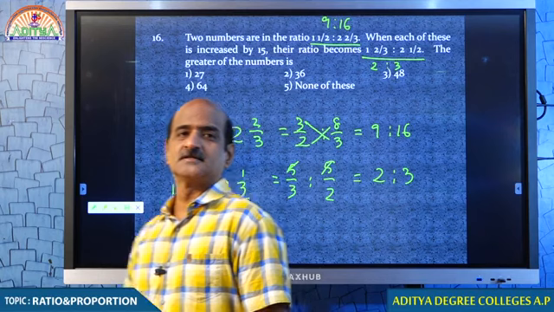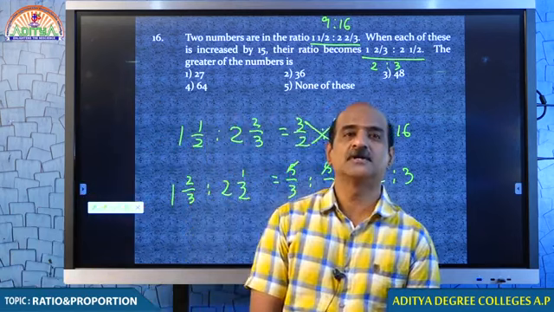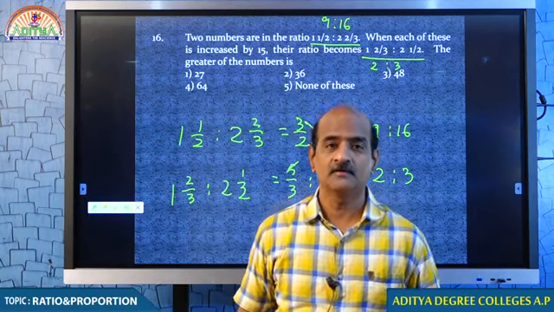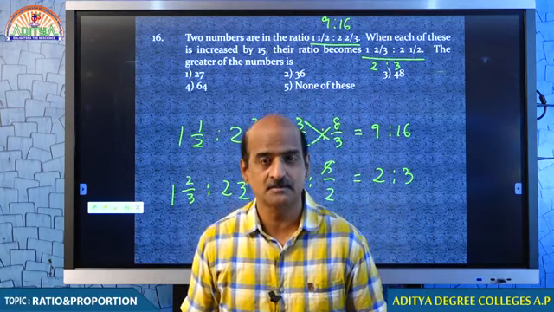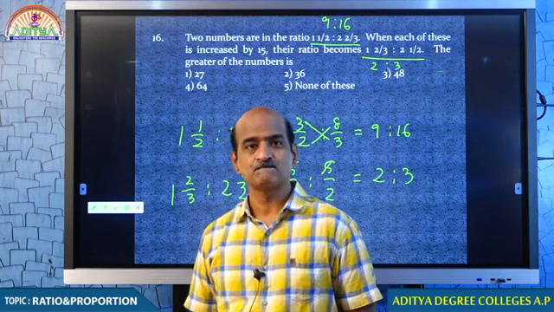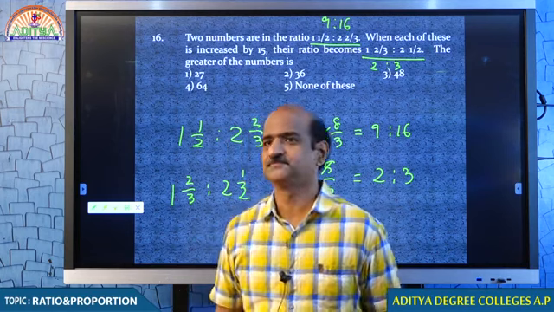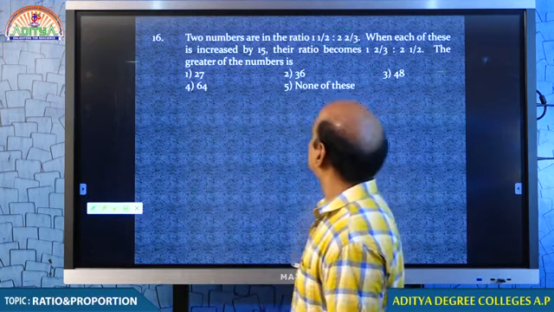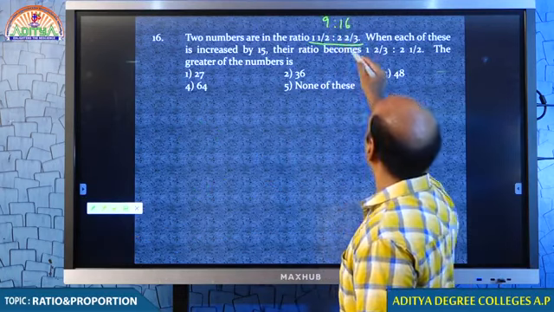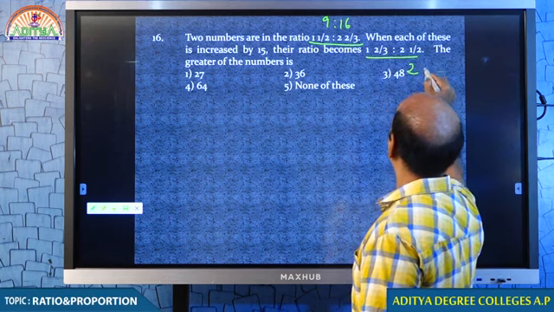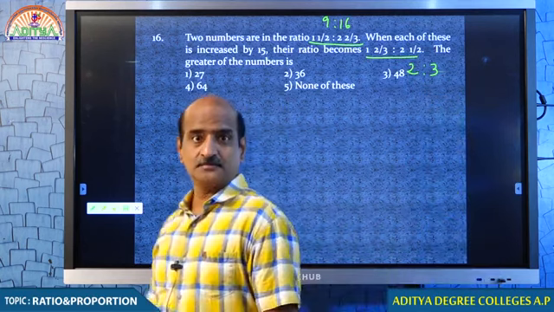Please make the changes. The first ratio should be 9:16. Second ratio must be 2:3. Whenever the ratio is given in fraction, we have to convert the same into numbers. You understand, my dear student? Now, shall we continue? Tell me, student, what we did? This we know is 9:16. This we know is 2:3. Now we continue.